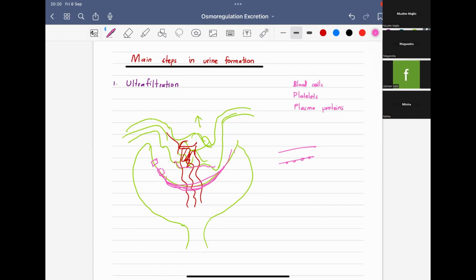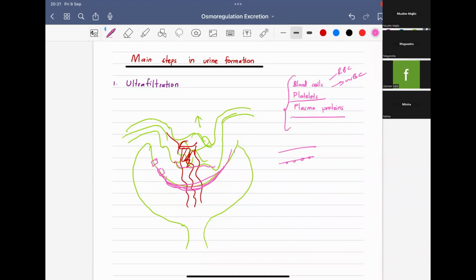The large molecules can't pass through these walls because they are large. Obviously, they are large. So what are they? Blood cells. Blood cells include RBC, WBC. If RBC is filtered through this wall, our urine will be red in color. But they are large in size, so they won't be able to pass into the Bowman's capsule. And also you have platelets and the plasma proteins. What are the plasma proteins? Like albumin, fibrinogen. They won't pass into the Bowman's capsule. Also, they are very important to our body. We can't let them just go.